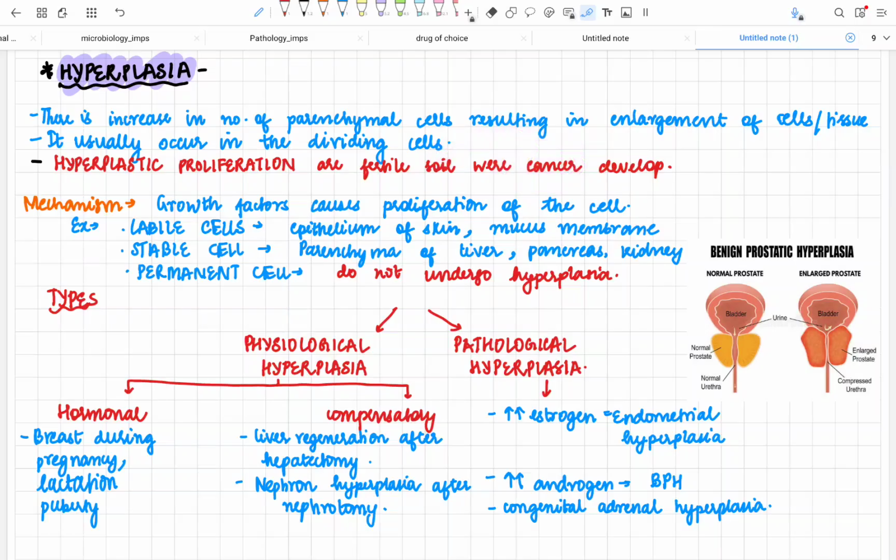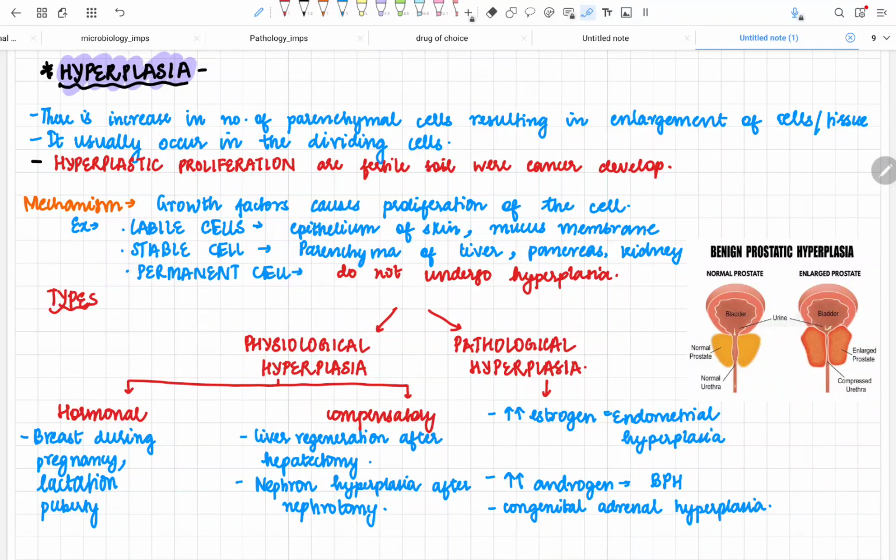Usually, how does this proliferation of the cells occur? Because of abnormal growth factors. If there are increased abnormal growth factors that usually act on the cells, it causes proliferation of the cell. Now, what are the cells that we see? We see labile cells, stable cells, and permanent cells. These are the three types of cells we usually see in the body.